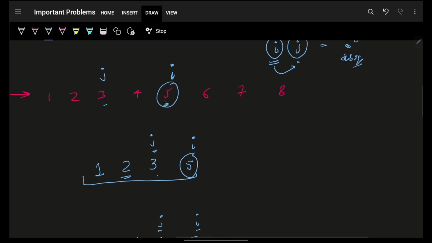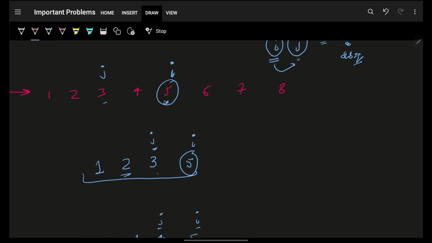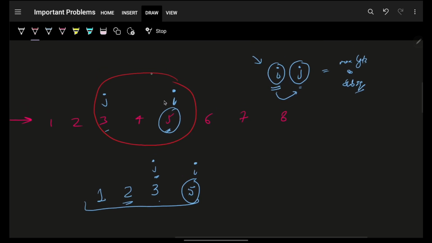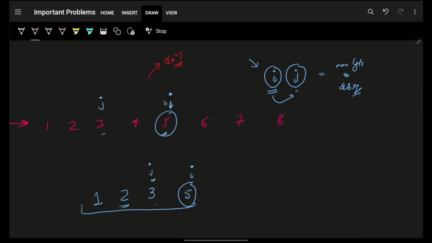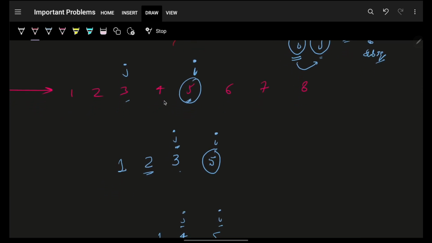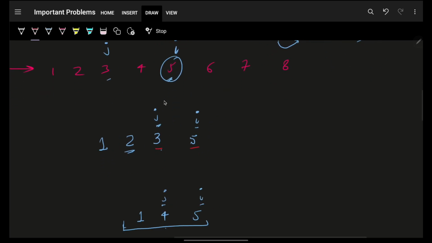Now, one thing we realized is that, okay, this feels a bit comfortable now. But the catch here is, because I have already used i and j, it has already passed O(n^2). Obviously, if I'm trying all ij pairs, it will go to O(n^2), which means I don't have much liberty now. If I try some ij pair, I want to get the length ending at that ij pair. Technically, that's the aim.